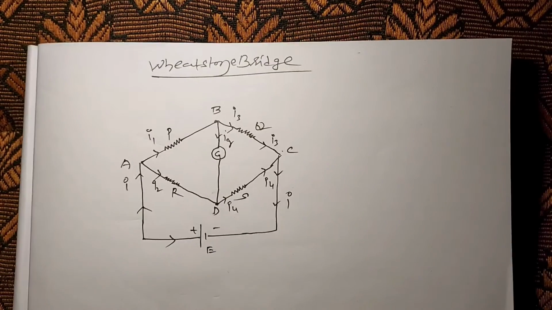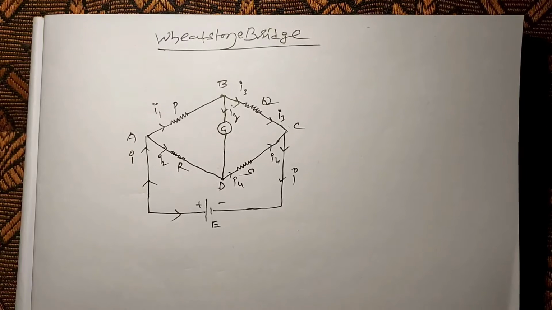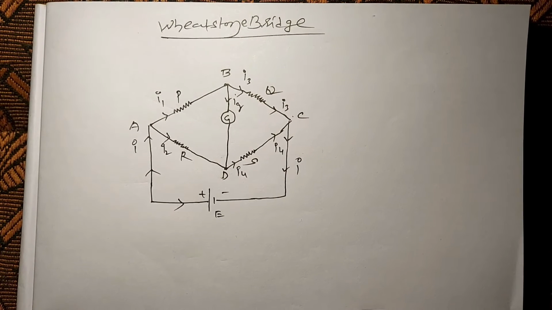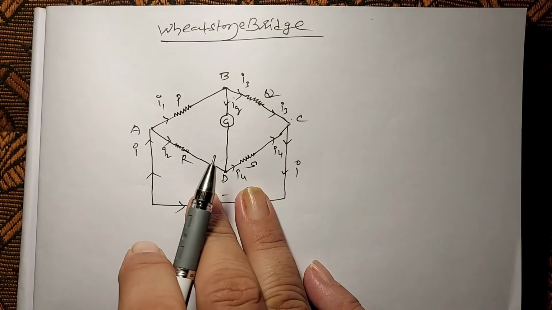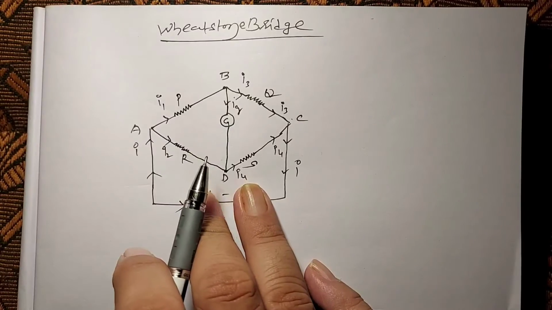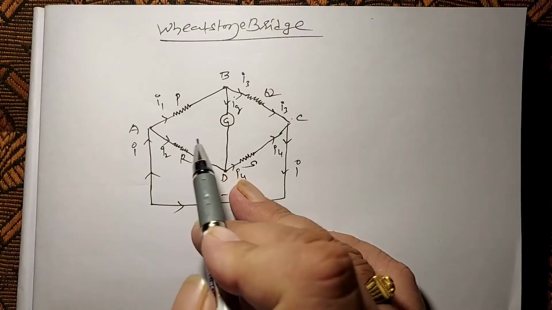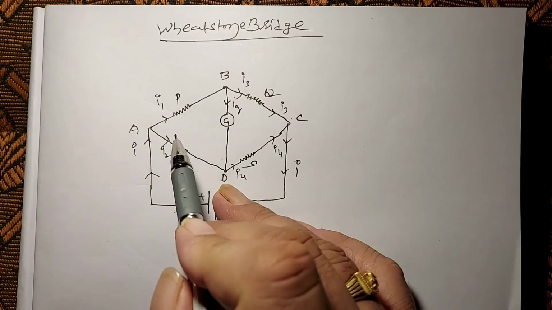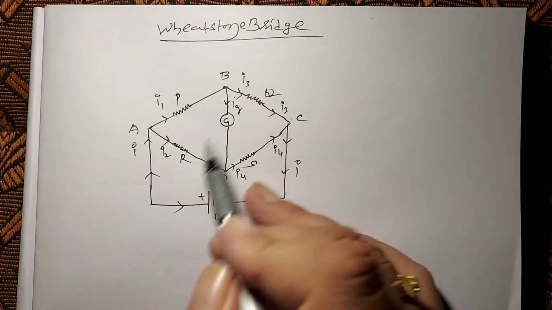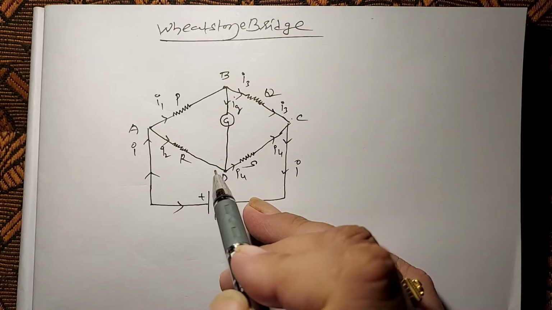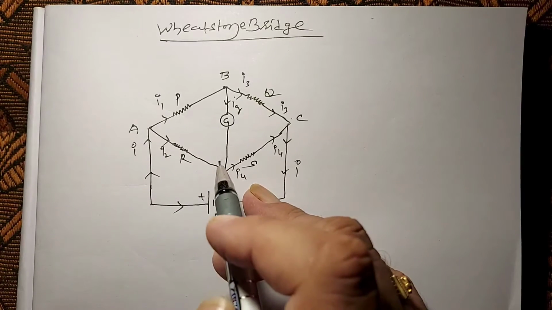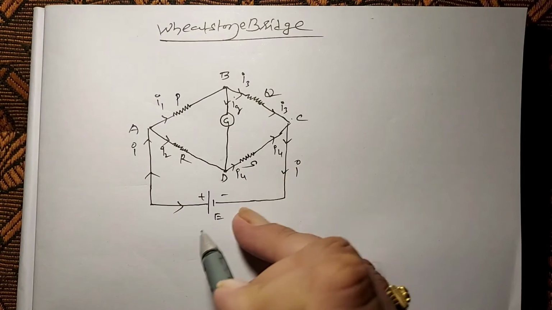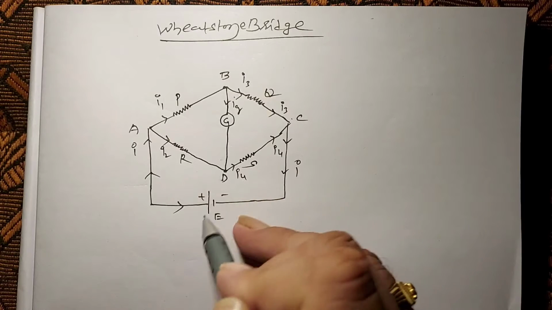First of all, we have to know what is meant by Wheatstone-Bridge. Wheatstone-Bridge is an electronic circuit. In this circuit, there are four resistances P, Q, R, S. They are arranged in the shape of a quadrilateral, and they are connected to the battery as shown in the figure.